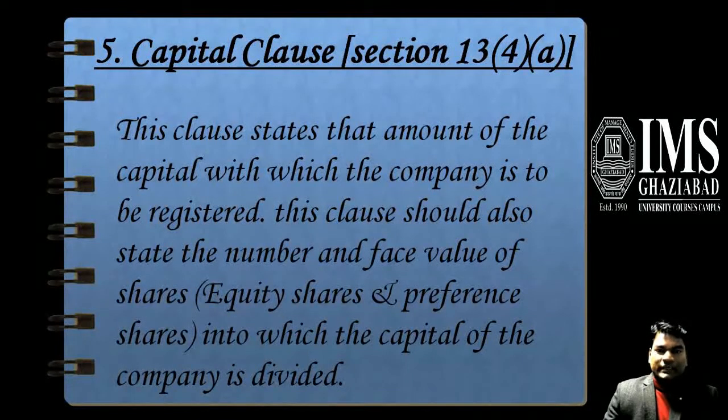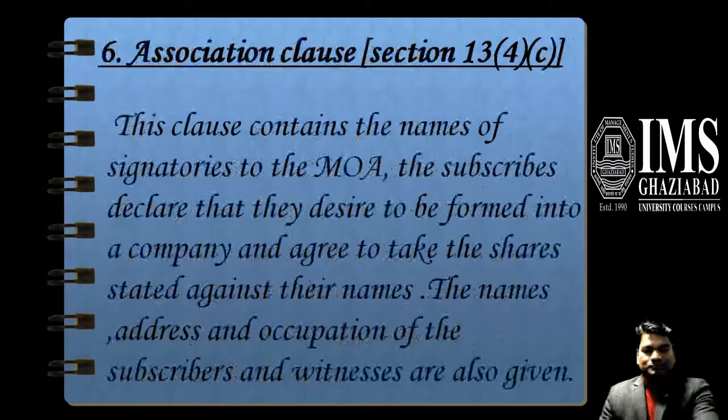The fifth is the capital clause, which is defined in Section 13, subsection 4, para A. This clause states the amount of capital with which the company is to be registered. It should also state the number and face value of the shares, equity or preference shares, into which the capital of the company is divided. In case of a private company, this amount is a minimum of 1 lakh, and in case of a public company, it is 5 lakh rupees.